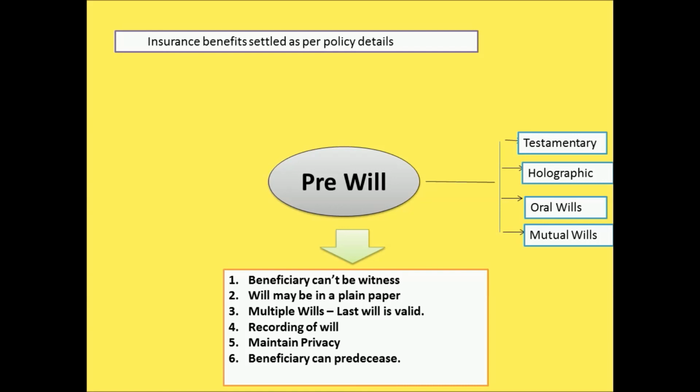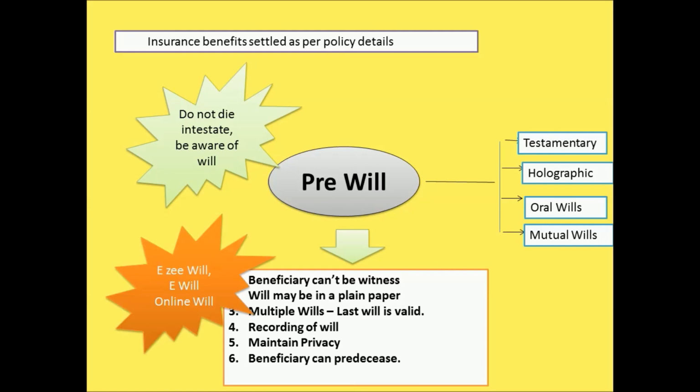And whatever amount or whatever assets you are writing in the will, please try to maintain the privacy. And the beneficiary, there are some occasions wherein the legatee may predecease the testator. That is also possible. And so the aim of this video is that no one should die intestate. Be aware of the nuances of the will. And as I told you, insurance benefits cannot be settled through a will, and it should be as per the policy details. And there are three major players as far as the will services are concerned: EC will, e-will, and online will.